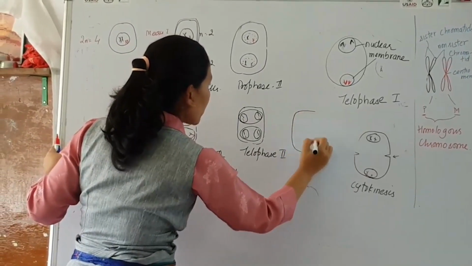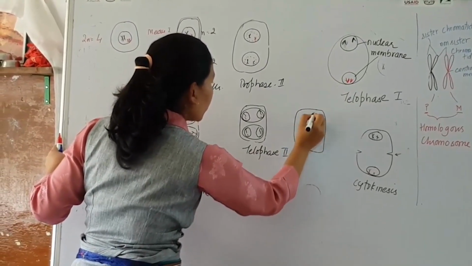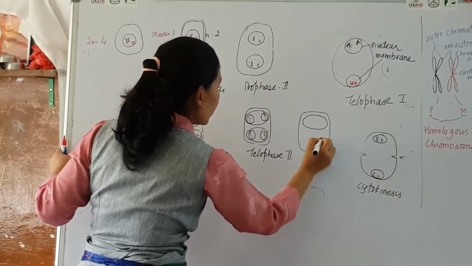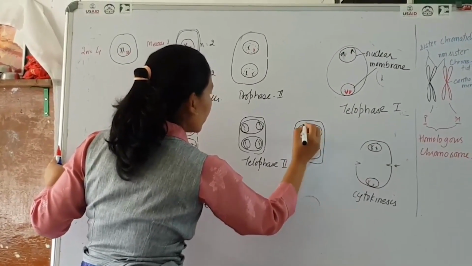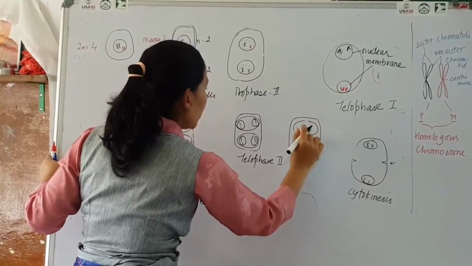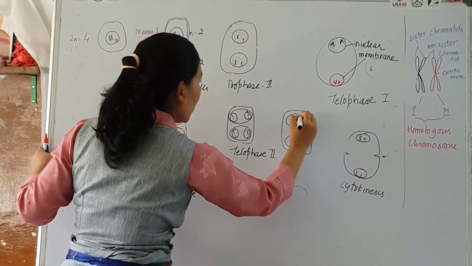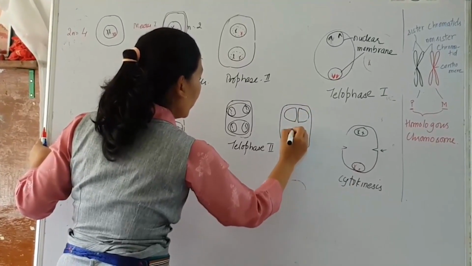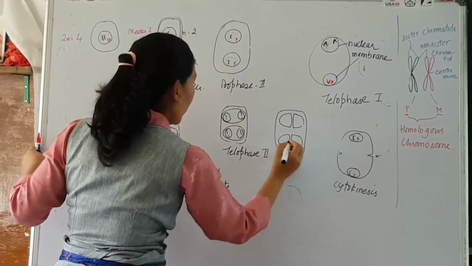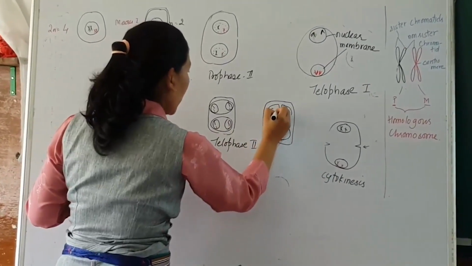During cytokinesis, there is the formation of 4 haploid cells.